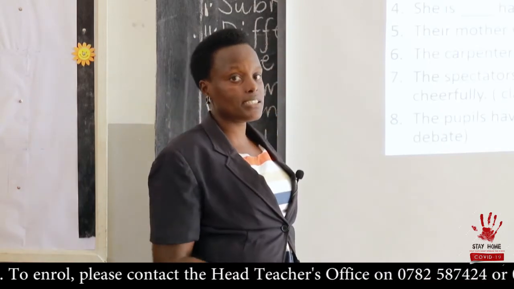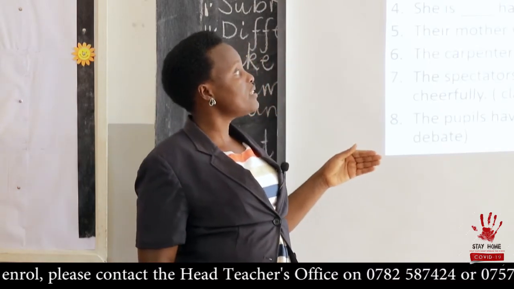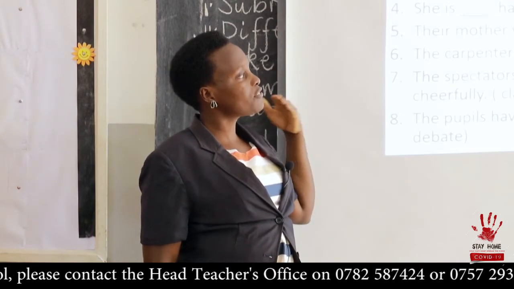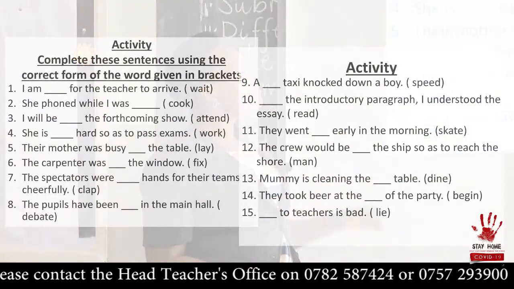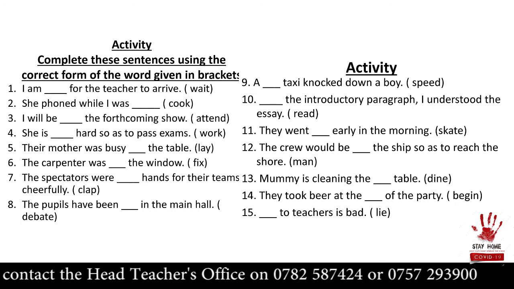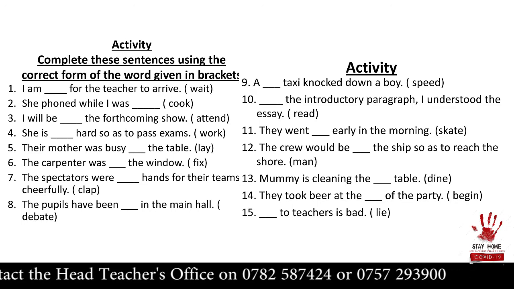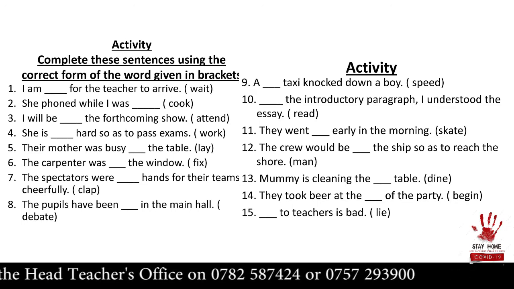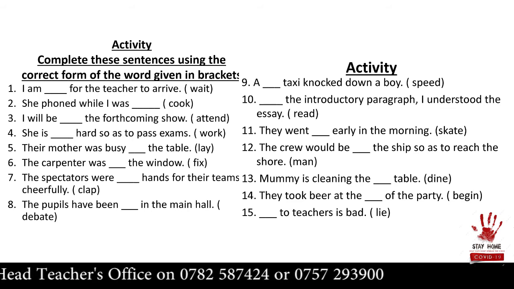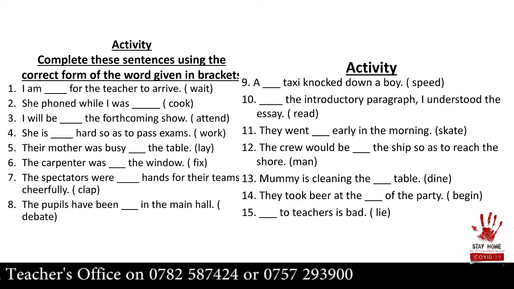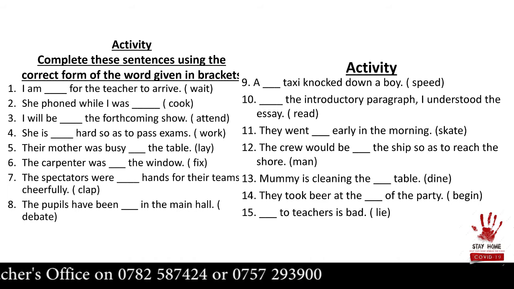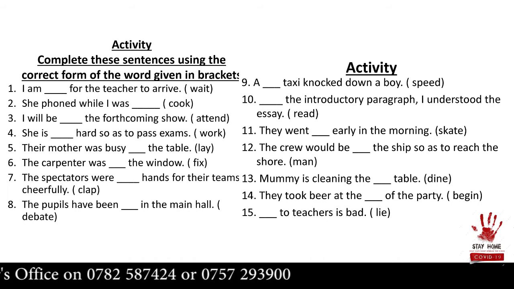So you have that activity. You're supposed to fill in the correct form of the words given in brackets. Remember, we are using the present participle form by adding ing. I expect you to write this work and complete it. There are 15 numbers.